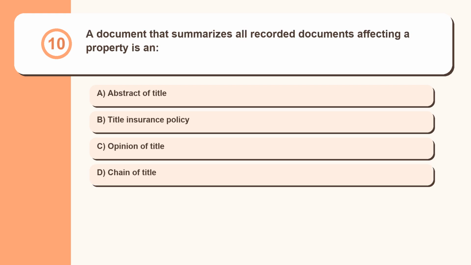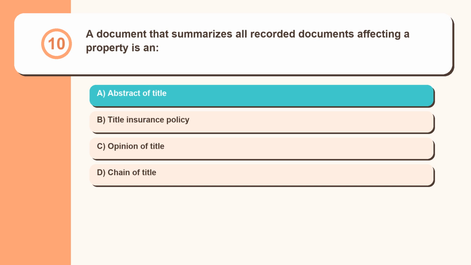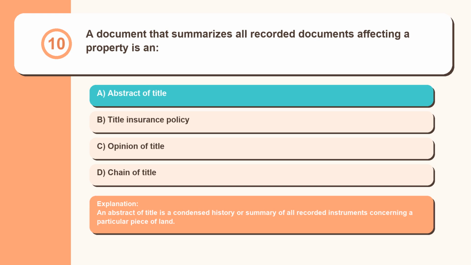Question 10. A document that summarizes all recorded documents affecting a property is an abstract of title, title insurance policy, opinion of title, chain of title. An abstract of title is a condensed history or summary of all recorded instruments concerning a particular piece of land.